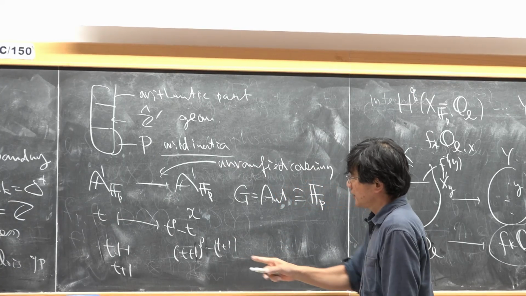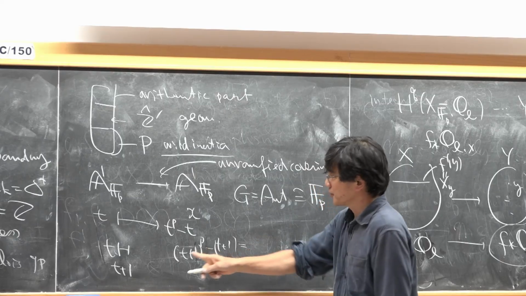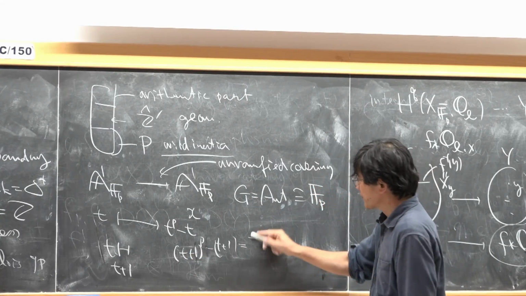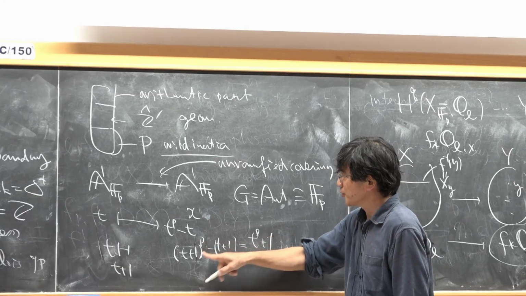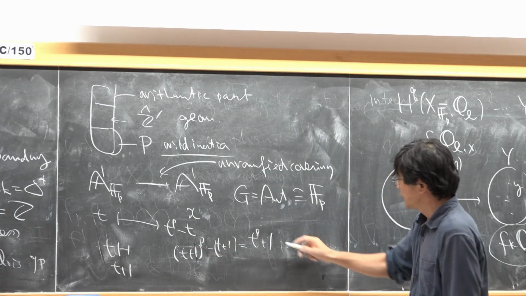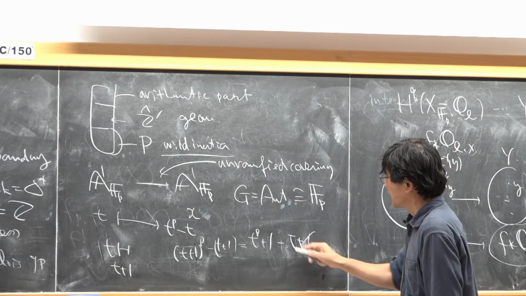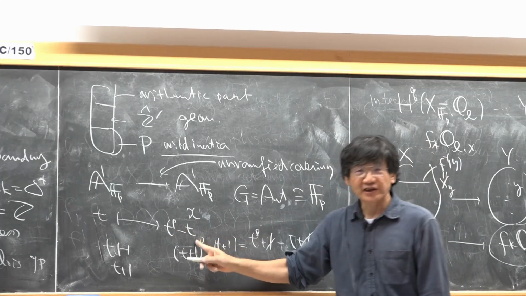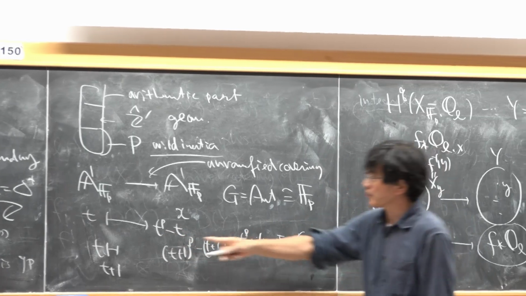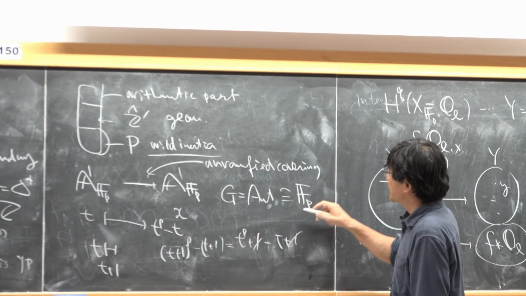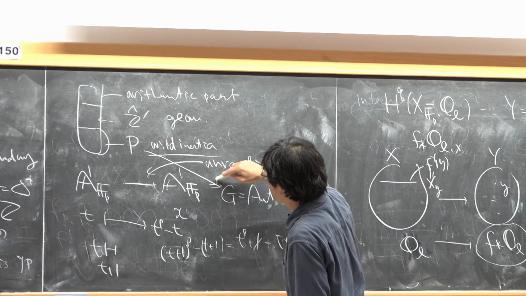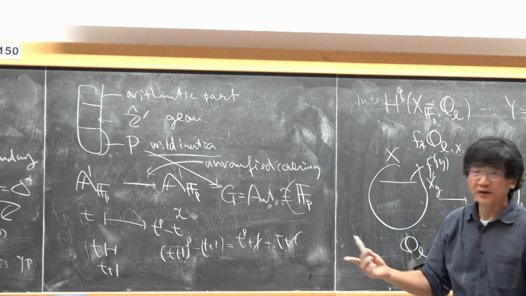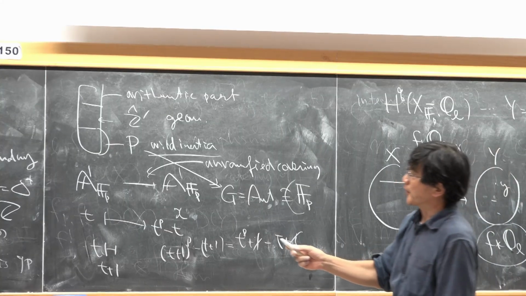So if we substitute t plus 1 in here, then as I said in the beginning, this operation preserves the addition. So it doesn't change this one. So you get an automorphism here, and we have a surjection here, and this is a typical example of wild ramification.